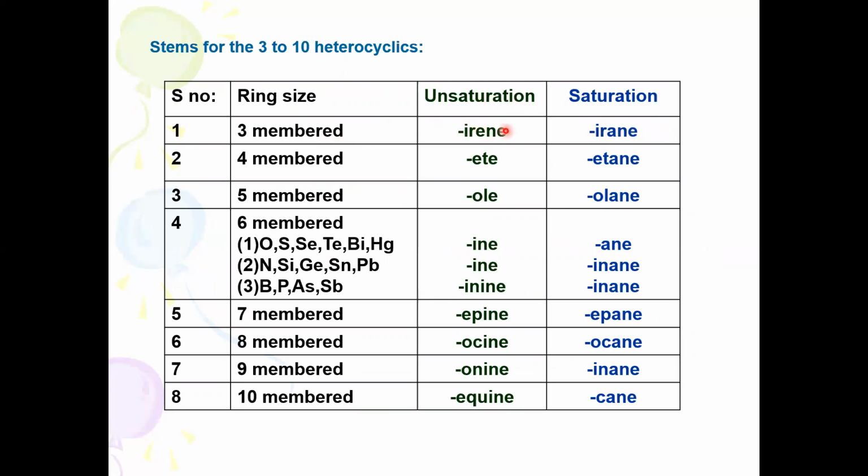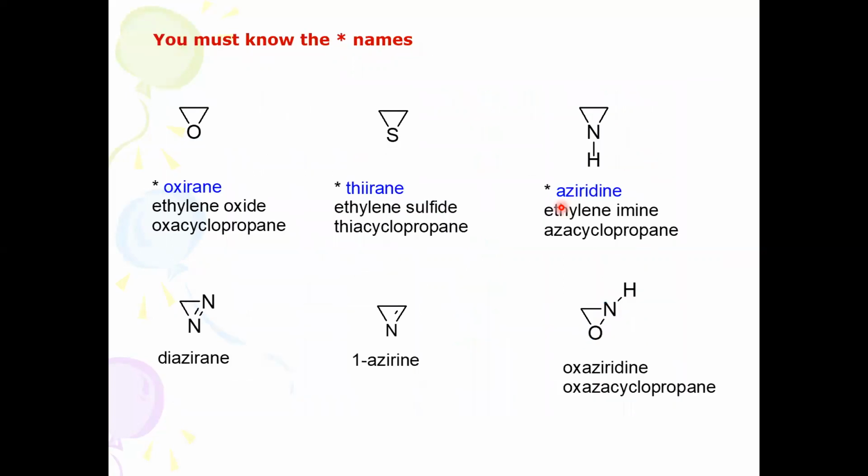For a 3-membered ring with double bond character, it is irene. Similarly, for a 4-membered ring, ET is the stem, and ETE, where the E stands for double bond character, while ETANE is the single bond character. For a 5-membered ring, OLANE. For a 6-membered ring, INE, as in pyridine. This is how the ring size gives the stem name along with saturation and unsaturation.